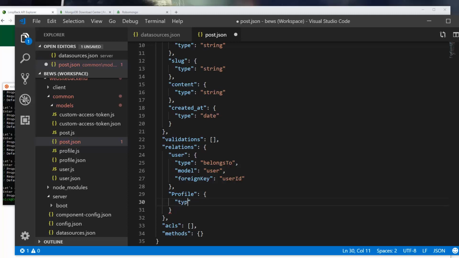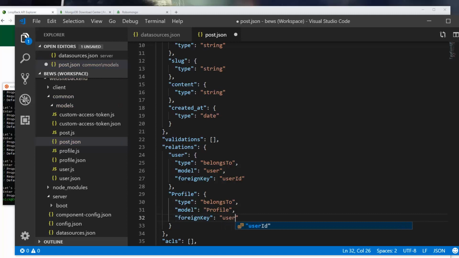So the type for profile is going to be belongs to. Model is going to be our profile model. And foreign key is going to be profile ID. And let's save this.